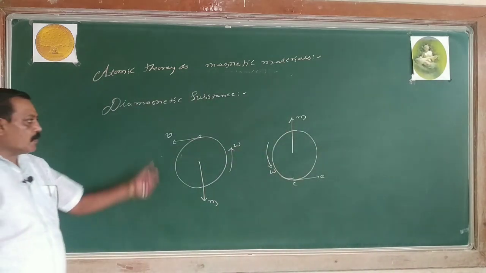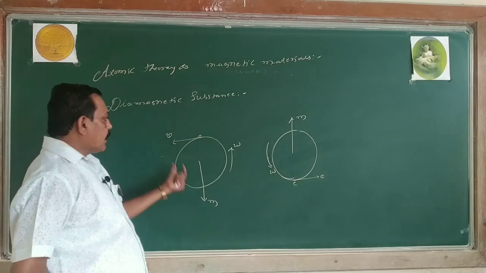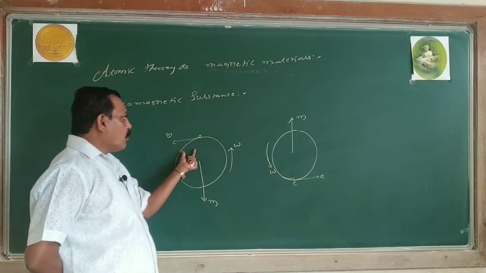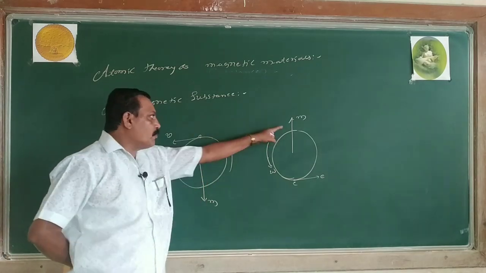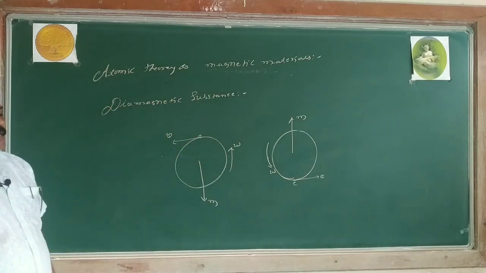So, in the absence of the external magnetic field, the net dipole moment is 0. The net dipole moment is 0 in the absence of what? External magnetic field.